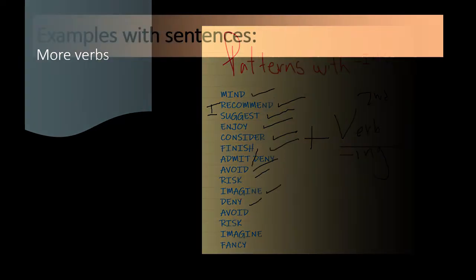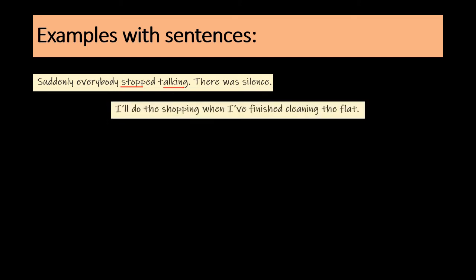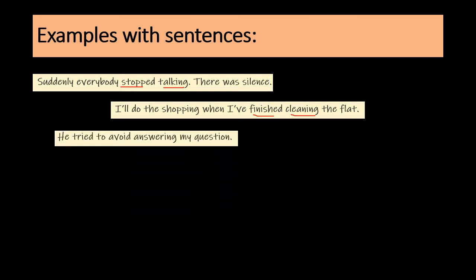It says here, examples with sentences. We have more. Suddenly everybody stopped talking. So we have here stopped talking. Next, I'll do the shopping when I finished cleaning. We have here finished cleaning. Next, he tried to avoid answering my question.